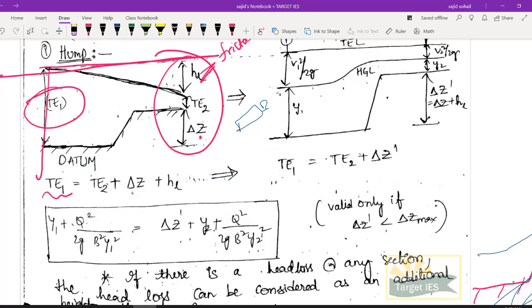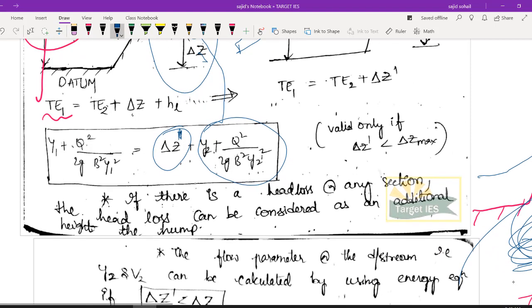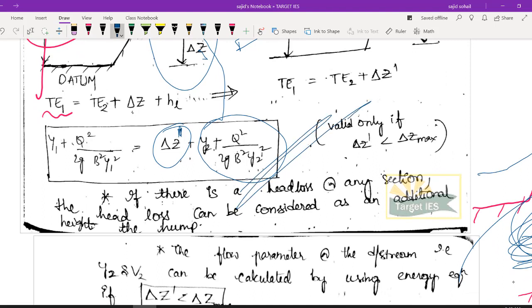So Y1 plus Q square by 2G B square Y1 square is equal to, obviously यहाँ पे आपको क्या मिल रहा था, total energy का जो भी term है, so that is same: Y2 plus Q square by 2G B square Y2 square, and your delta Z plus HL together I am writing as delta Z bar. End of story, right? I hope you got it, and you can use this equation and get your flow parameters like y2 and v2. But we have one rule, that your delta Z bar should be less than your delta Z maximum for the flow to be possible in the very first place.